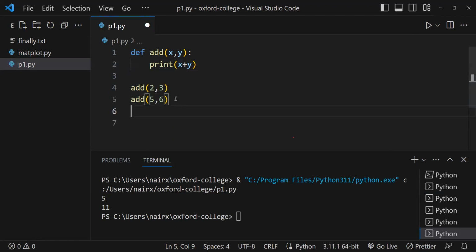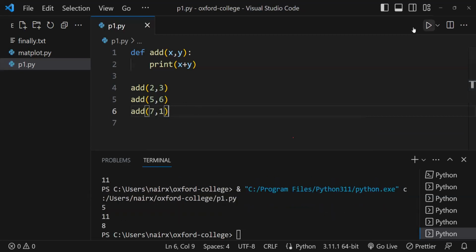Similarly, I can keep on calling it as much as I want. 7, 1. So now I'm calling the same function 3 times. 5, 11, 8 got printed. This is the advantage of using a function and passing arguments.